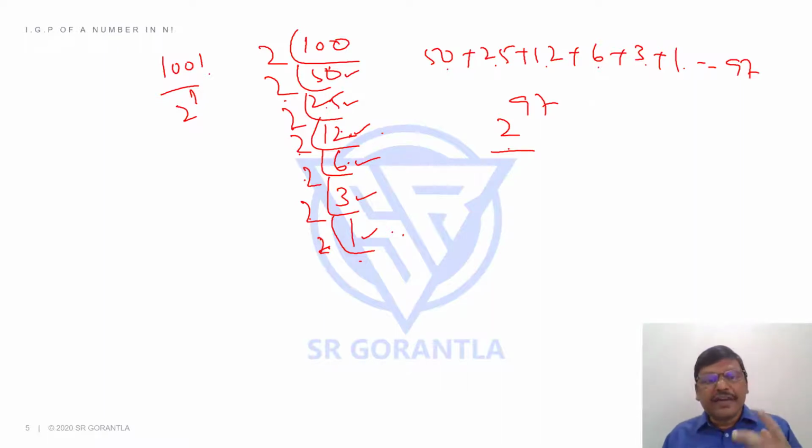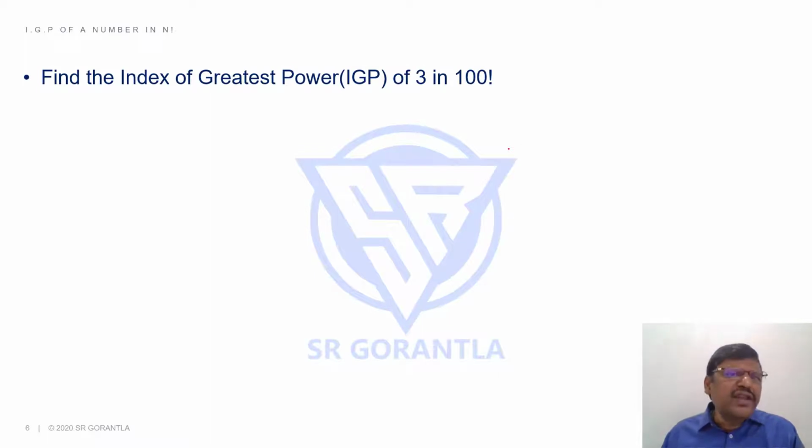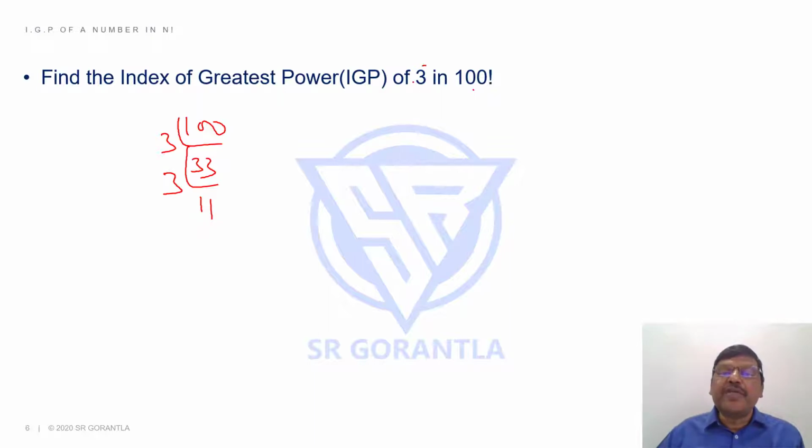Right? Okay. Let's take one more example. Find the index of the greatest power, IGP, of 3. We can just say in short form IGP. Find the IGP of 3 in 100 factorial. So you can pause the video and try, and then come to this. Yes, 3 33s: 3 goes 11 times. Because I need the power of 3, I'm dividing by 3, in 100 factorial. So 3 11s, 3 3s, 3 1s.